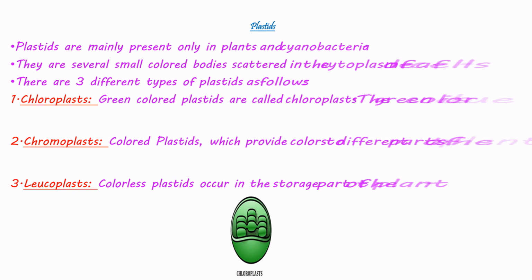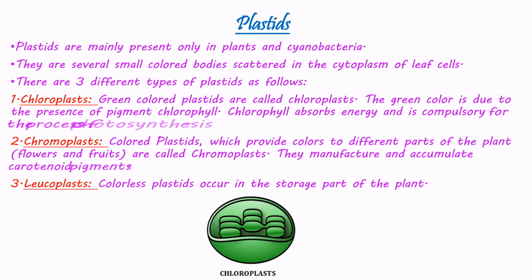Plastids are mainly present only in plants and cyanobacteria. They are several small colored bodies scattered in the cytoplasm of leaf cells. There are three different types of plastids as follows. Chloroplasts. Green-colored plastids are called chloroplasts. The green color is due to the presence of the pigment chlorophyll. Chlorophyll absorbs energy and is compulsory for the process of photosynthesis.